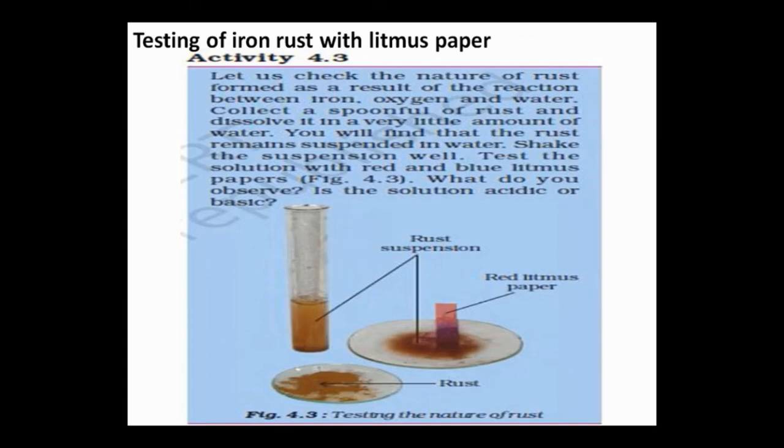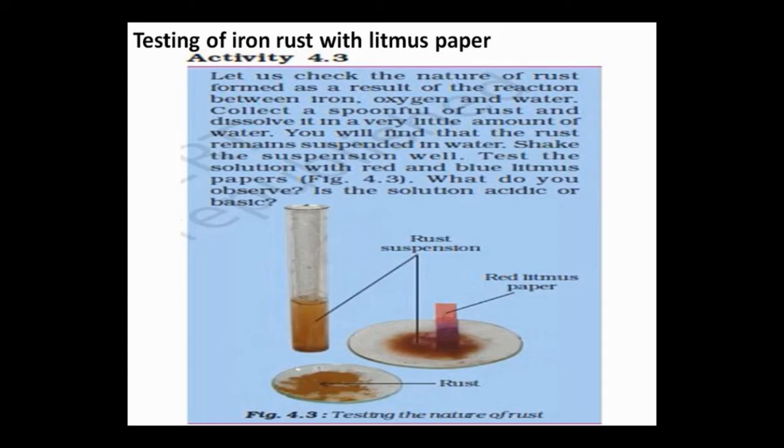For this we have to take any rusted iron object. We have to scrape that object with a spatula or a knife so we can easily remove rust from that object. Okay, so this is our rust. Then we need a test tube, we need water and we need a litmus paper.